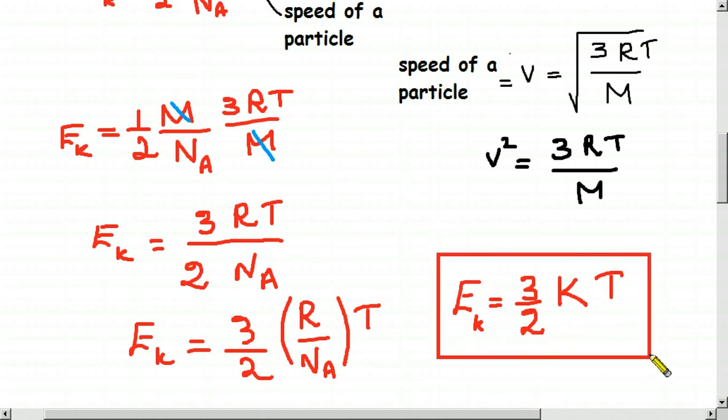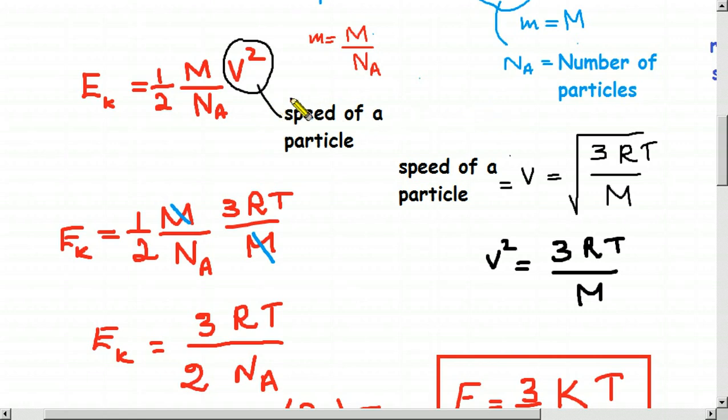So it is not difficult, you see. You have to use this equation. The speed is given by this equation, just the speed of a gas particle or air particle.